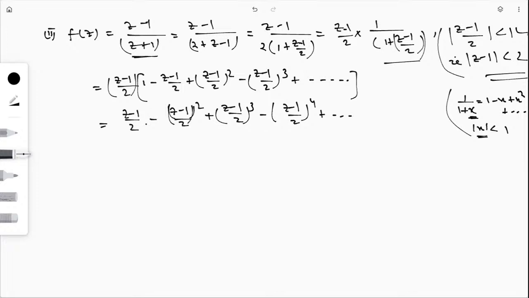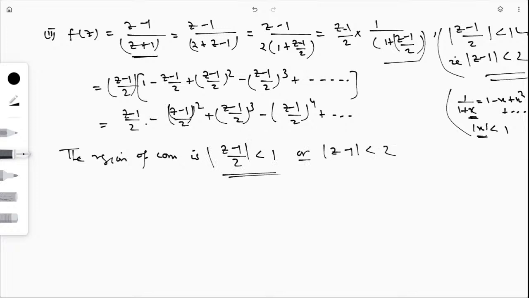Okay, on the region of convergence, here you can say the region of convergence is |(z - 1)/2| < 1, or you can say this is |z - 1| < 2, if I multiply 2 on both sides. Similarly, let us go to another problem.